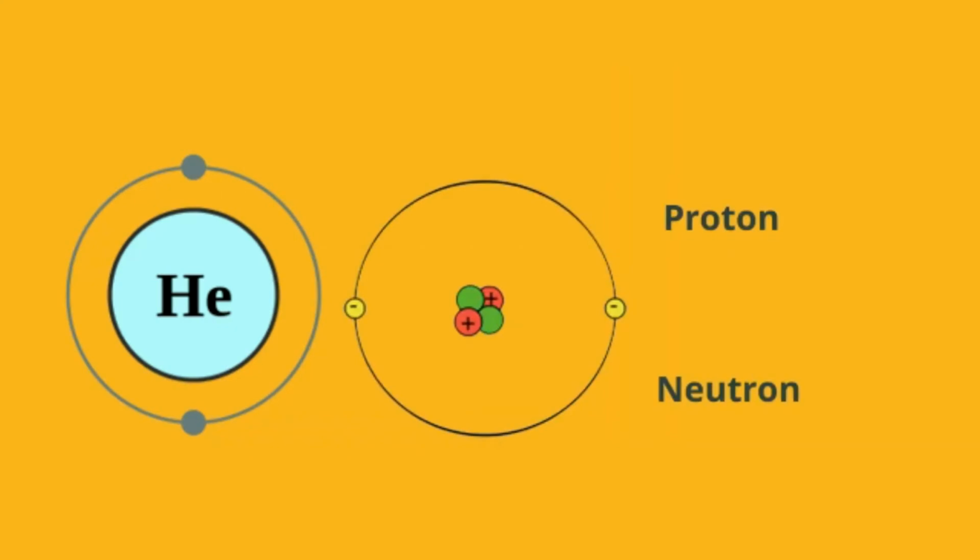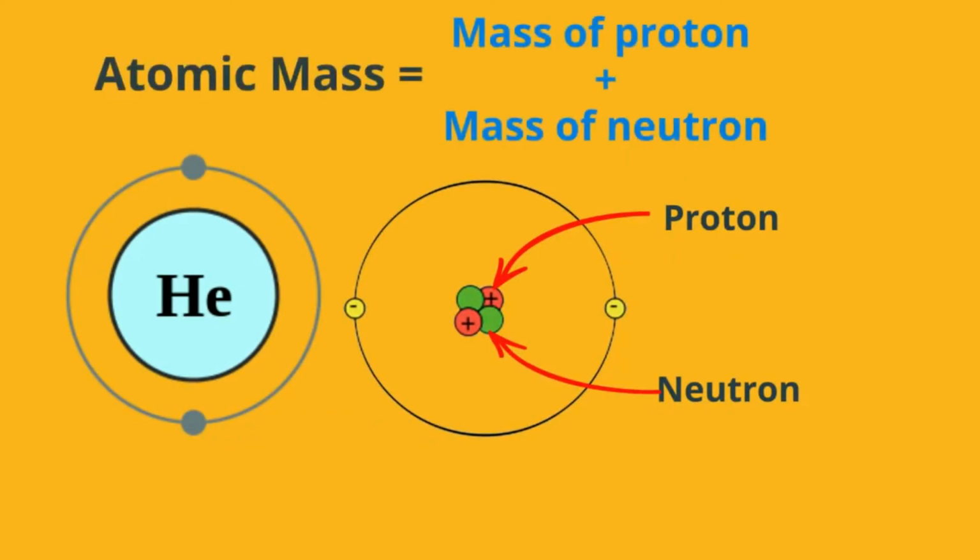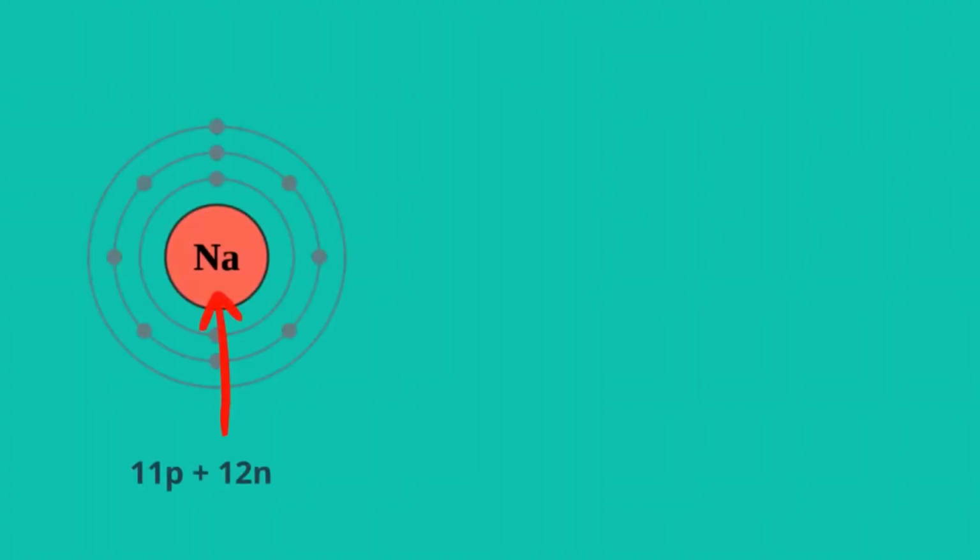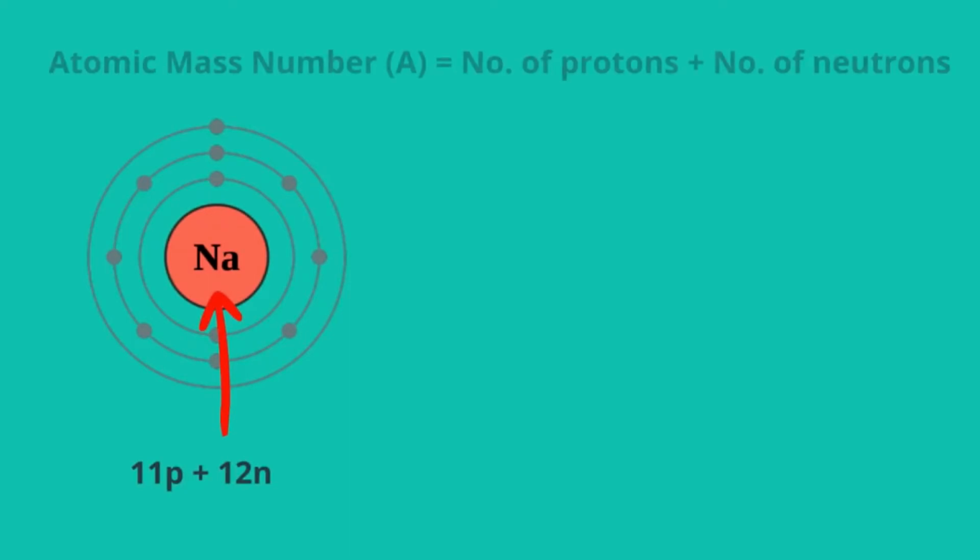Neutron is a neutral particle with a mass equal to that of a proton and is present in the nucleus along with protons. The total mass of protons and neutrons resides inside the nucleus. The protons and neutrons collectively are known as nucleons. One atom of sodium contains 11 protons and 12 neutrons. So the mass of sodium is 11 plus 12, which is equal to 23.